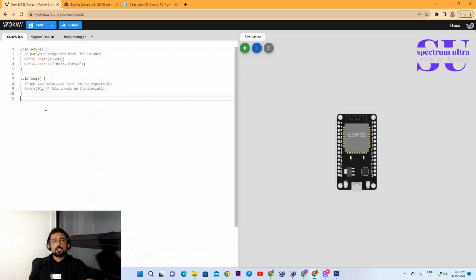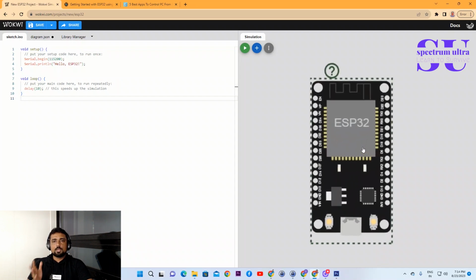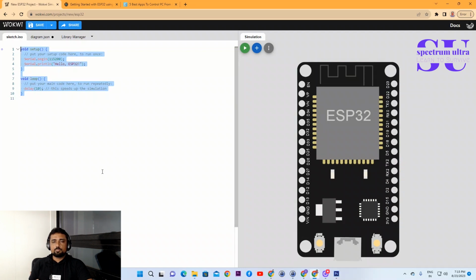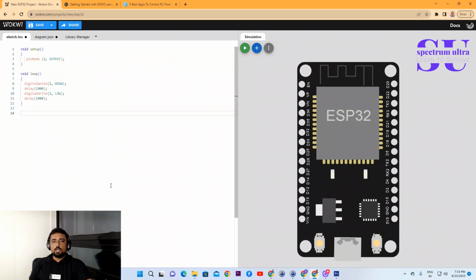Once you select this, you will see that on the right side the microcontroller is appearing and on the left side the program is available. So ESP32, let me enlarge it a little bit. Here we just want to see what all the possibilities are in the simulation. On the left side you write the program and accordingly the same thing will happen on the right side. So let us paste the basic blink program.